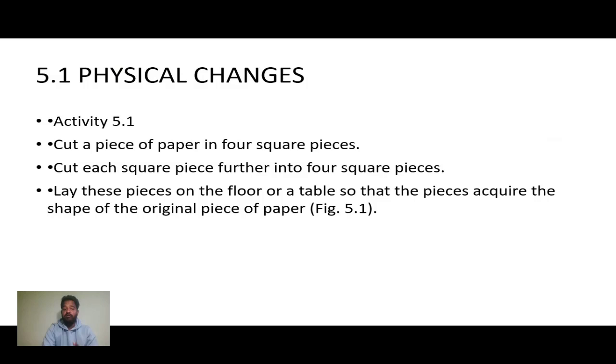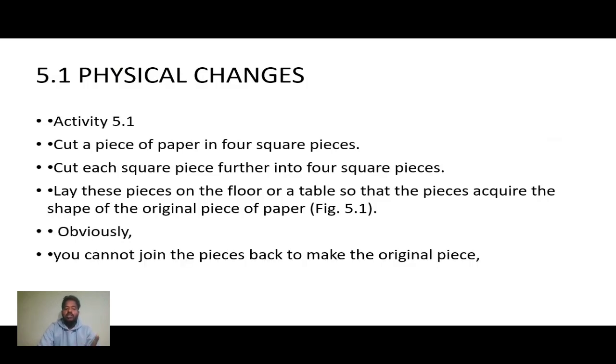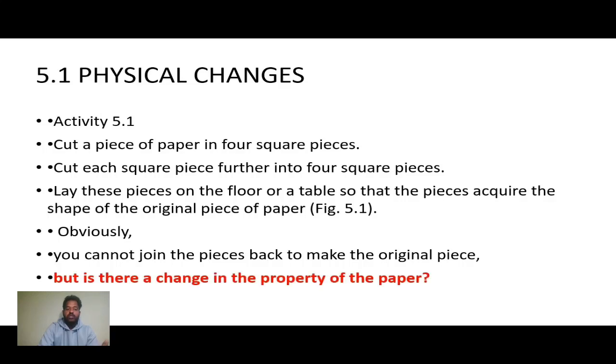Originally the paper was one shape, and after cutting it is something else. Obviously, you cannot join these pieces back to make the original piece, but if we try, it is possible to make the original paper. But is there a change in the properties of the paper? Which are the properties?